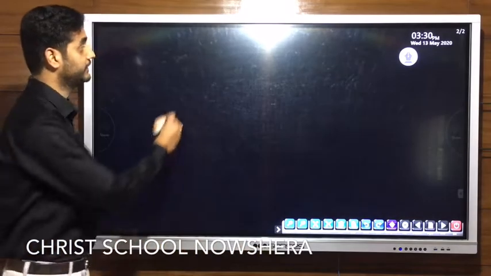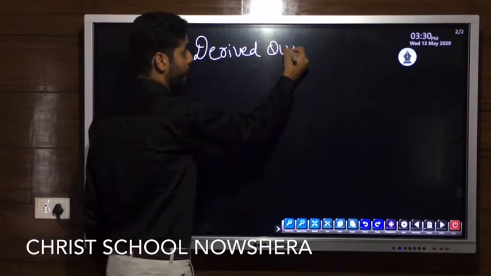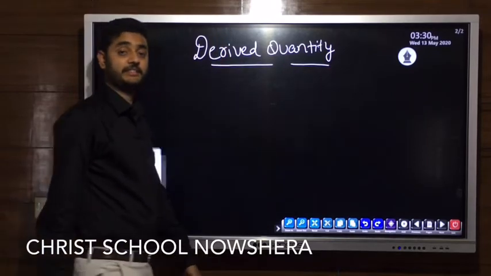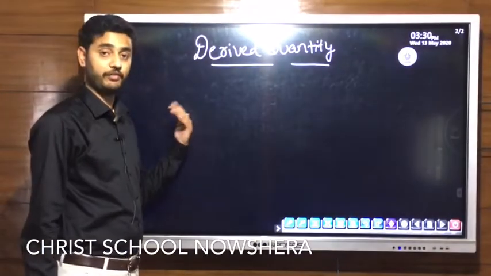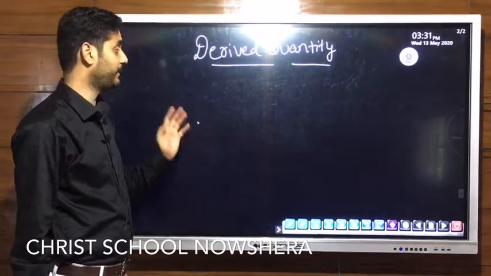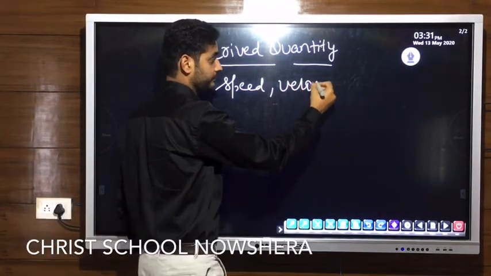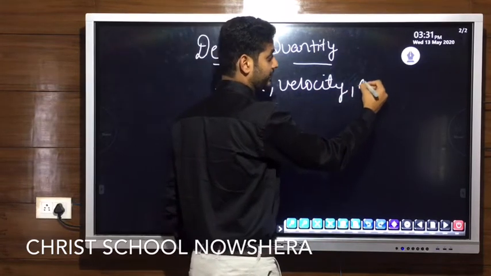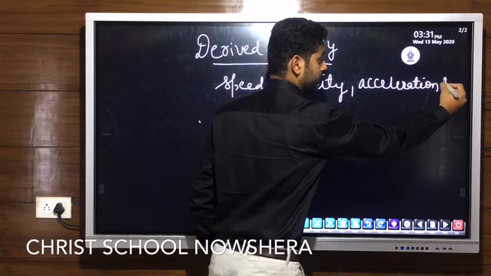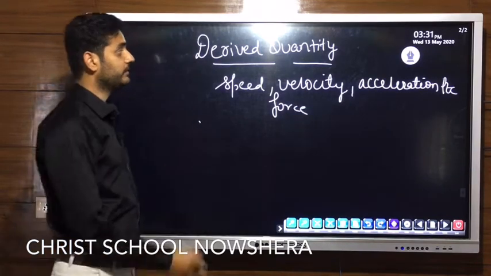And next thing is derived quantities. What are derived quantities? Derived quantities are those quantities which can be derived from the fundamental quantities. These are more in number as compared to the fundamental quantities. Example is speed. We have a number of examples: velocity, acceleration, force. These are common derived quantities.